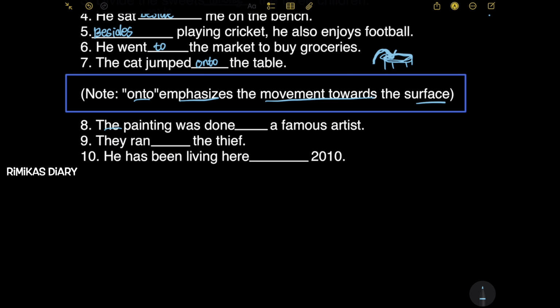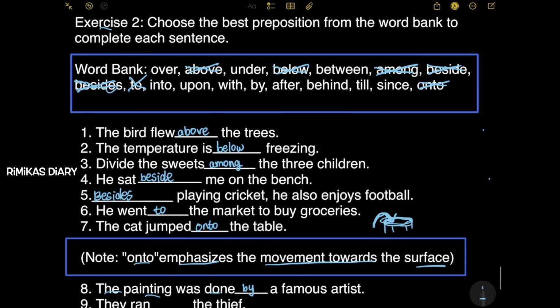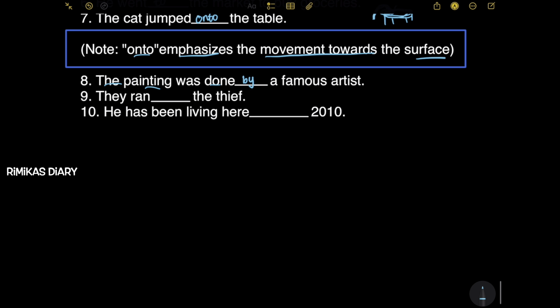Next, the painting was done dash a famous artist. So the painting was done by a famous artist. So by. Next, they ran dash the thief.